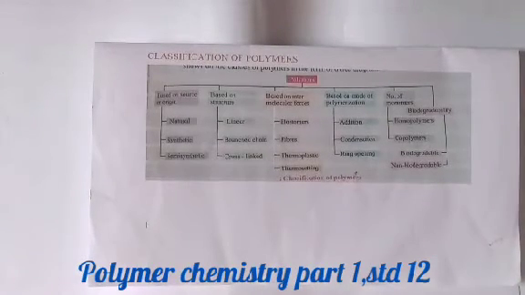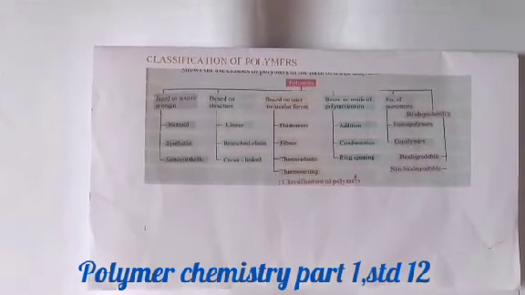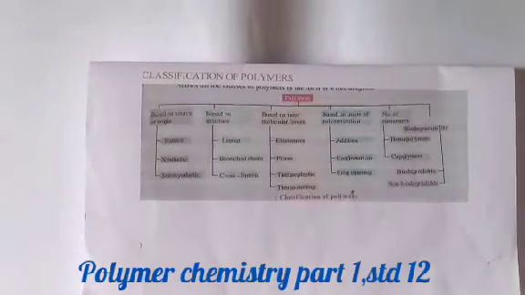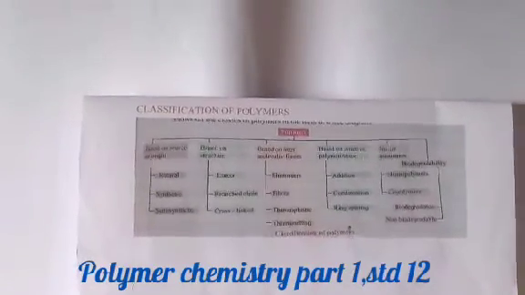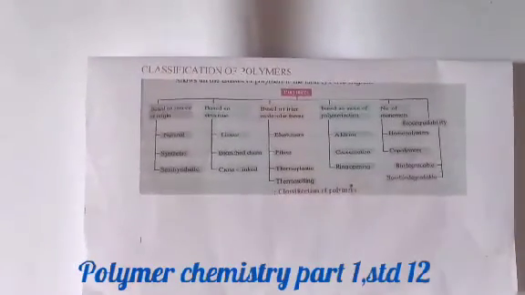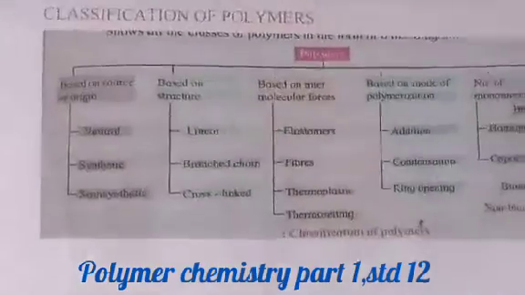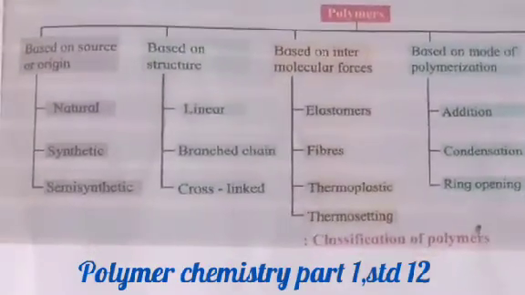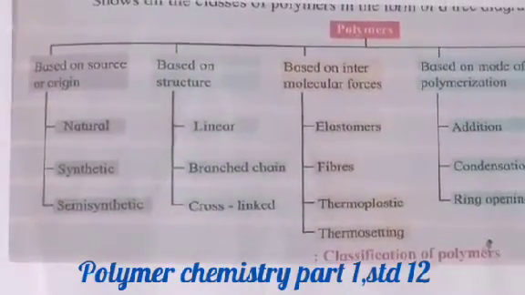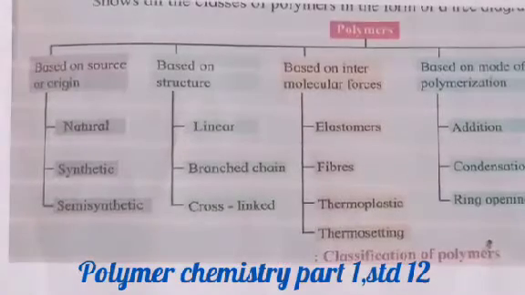Polymers are classified depending upon various criteria. In total, there are 6 criteria. The first criterion is based upon the source: natural, synthetic and semi-synthetic.